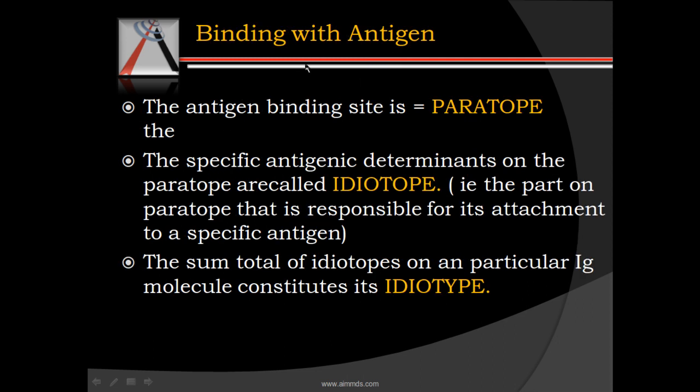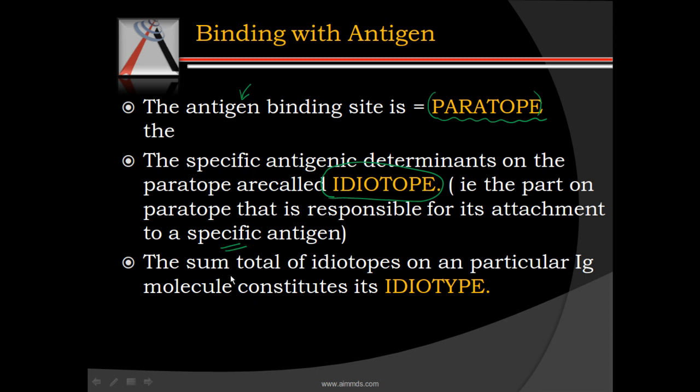So that was about all the different types of antibodies. Now if we talk about binding of antibodies to antigen, it's a very specific kind of reaction, and the site where antigen binds is called the paratope. The term is important, and this paratope gets its specificity by specific antigenic determinants on the paratope, and these determinants are called idiotope. So idiotope is the part of paratope that is responsible for its attachment to a specific type of antigen.